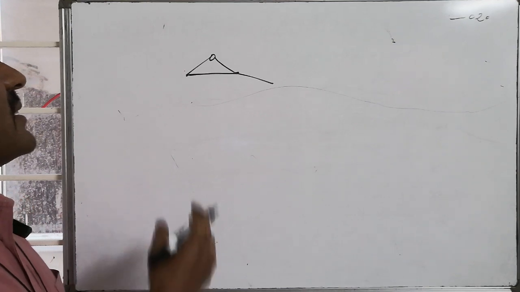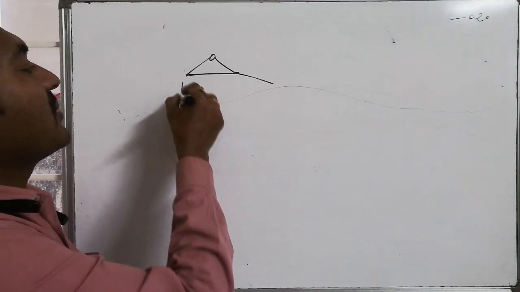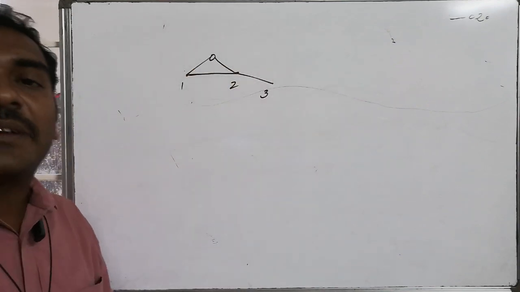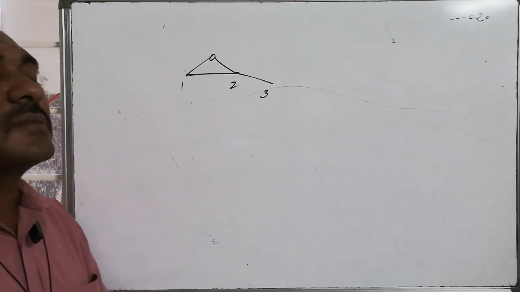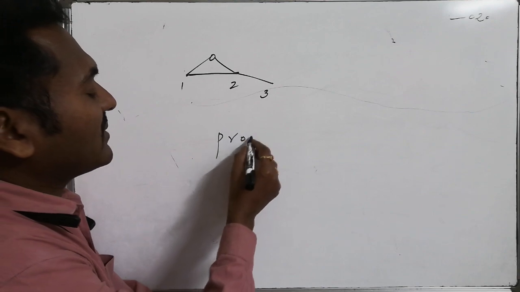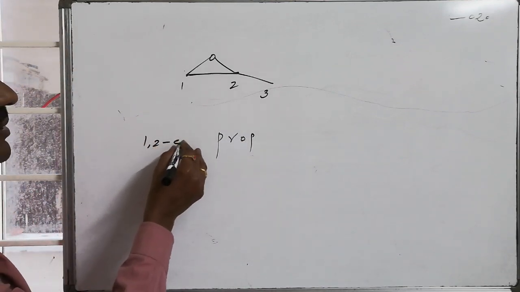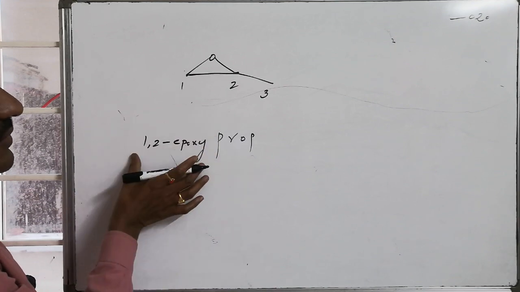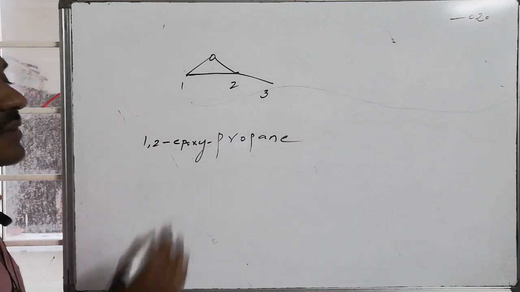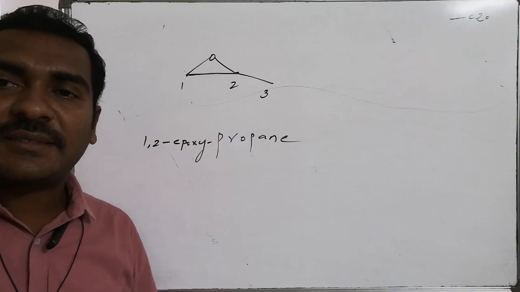Write the IUPAC name of the following compound. This is the compound provided. There is an epoxide bond between the first and second carbon atoms, and the total number of carbon atoms present is 3. We can consider that oxygen as a functional group, hence to maintain the lowest numbering, giving numbering as 1 and 2 followed by 3 implies this is the propane system. Whereas the epoxy group is present between 1 and 2, 1,2-epoxy. If epoxy is not there, it is what? Alkane system.